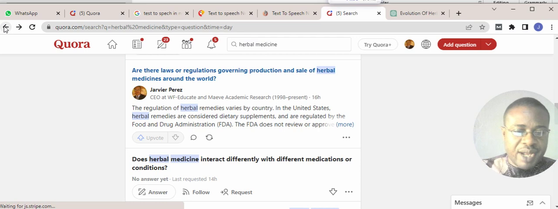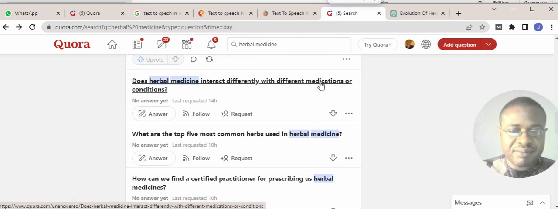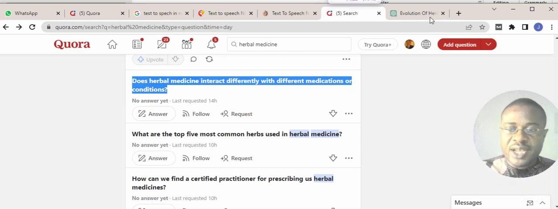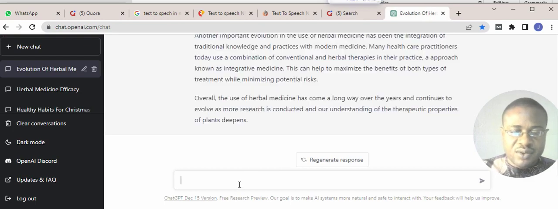So now we are back to another question here: does herbal medicine interact differently with different medications or conditions? I'm going to copy this particular question as it is, then go to my AI, ChatGPT from OpenAI.